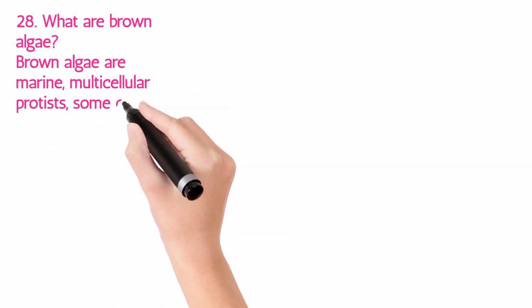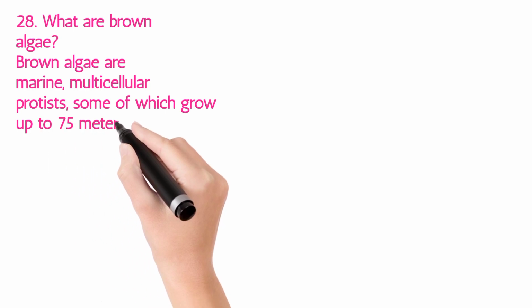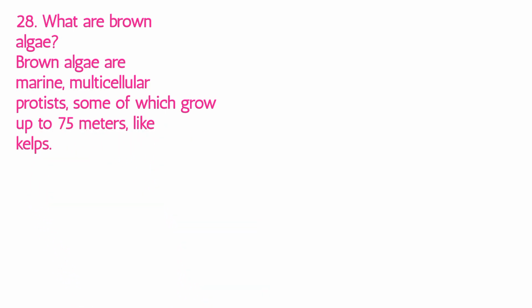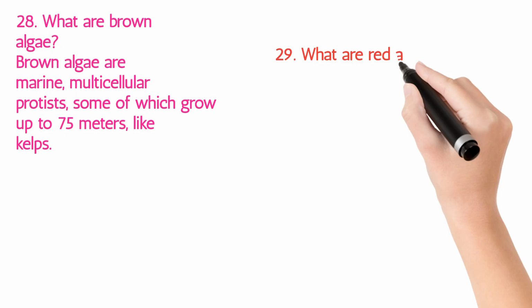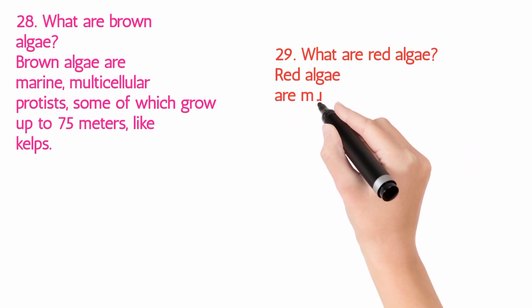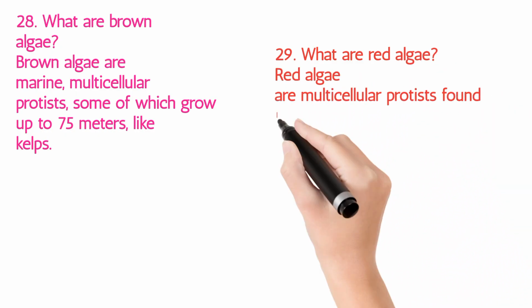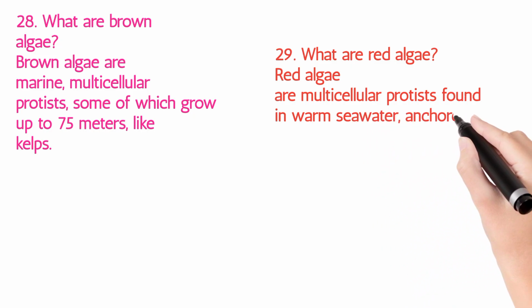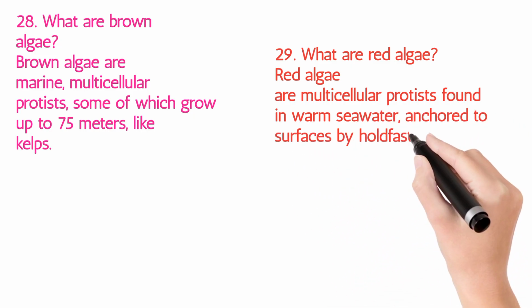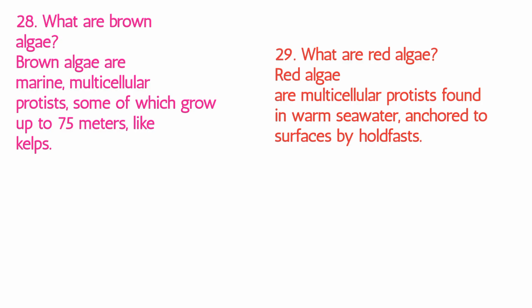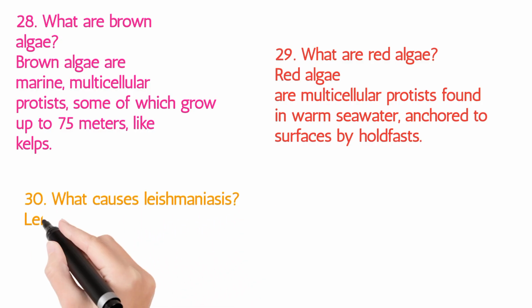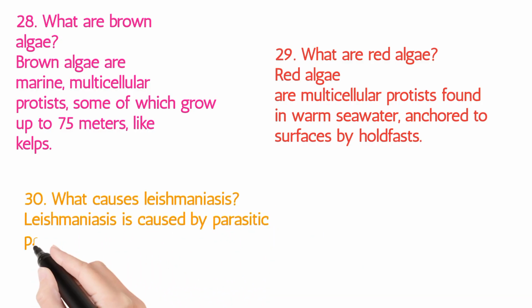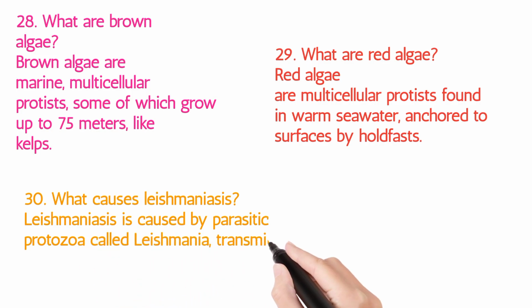28. What are brown algae? Brown algae are marine, multicellular protists, some of which grow up to 75 meters, like kelps. 29. What are red algae? Red algae are multicellular protists found in warm seawater, anchored to surfaces by holdfasts. 30. What causes leishmaniasis? Leishmaniasis is caused by parasitic protozoa called leishmania, transmitted through sandfly bites.